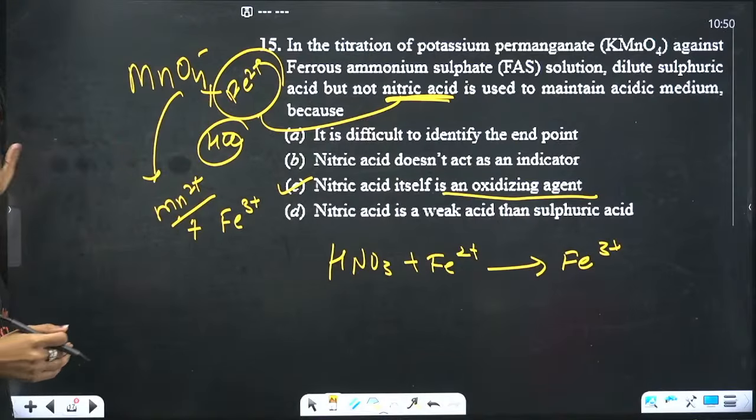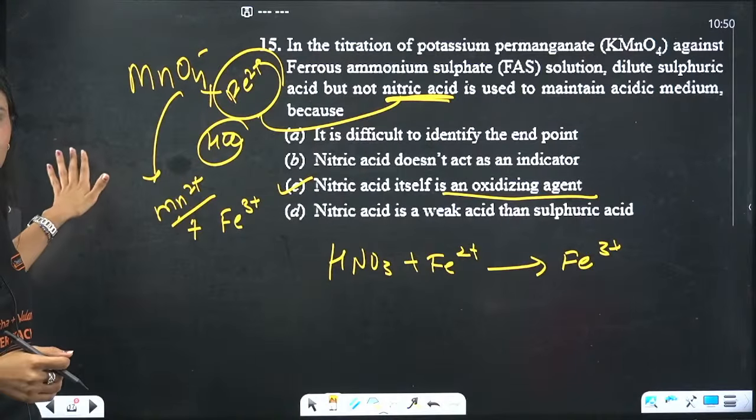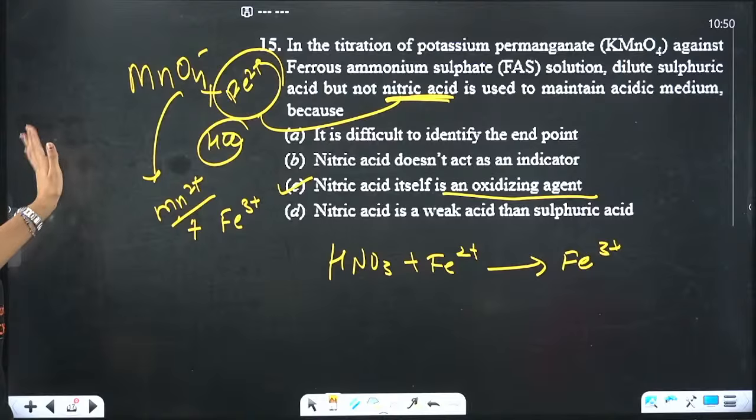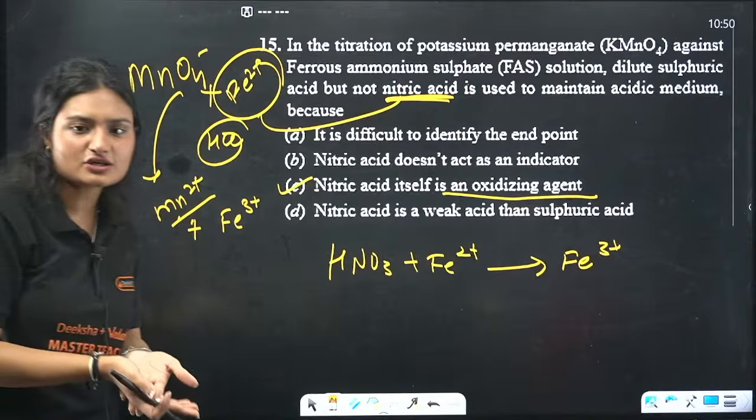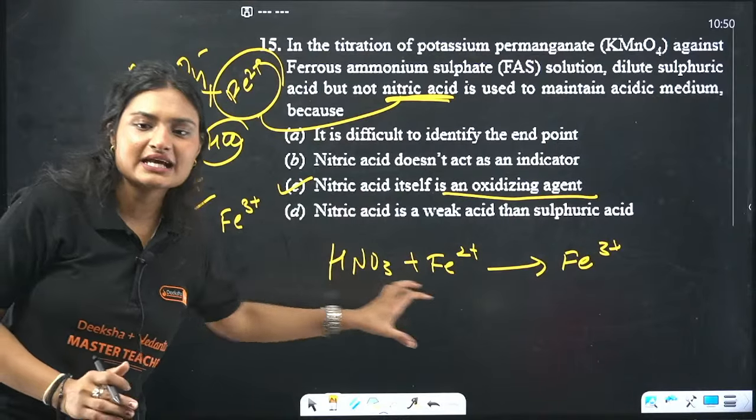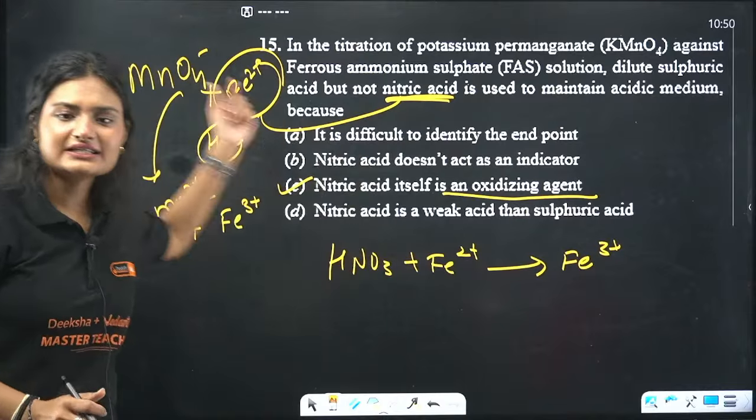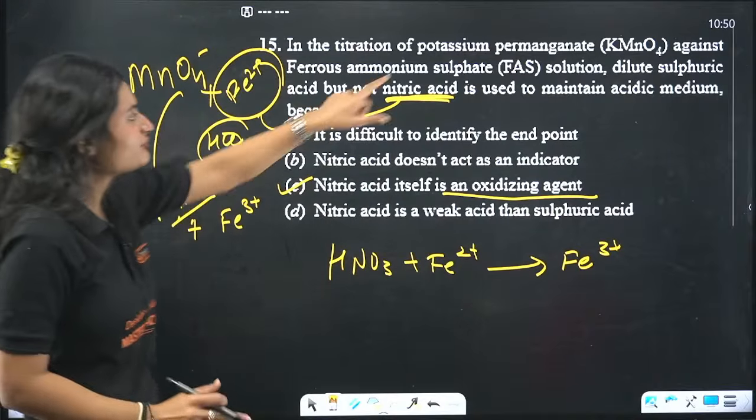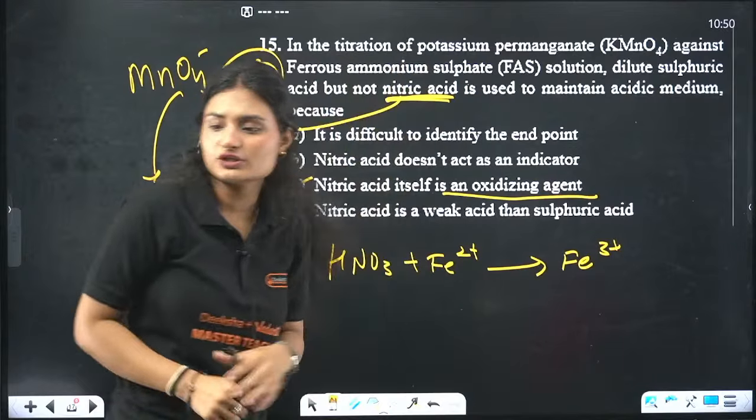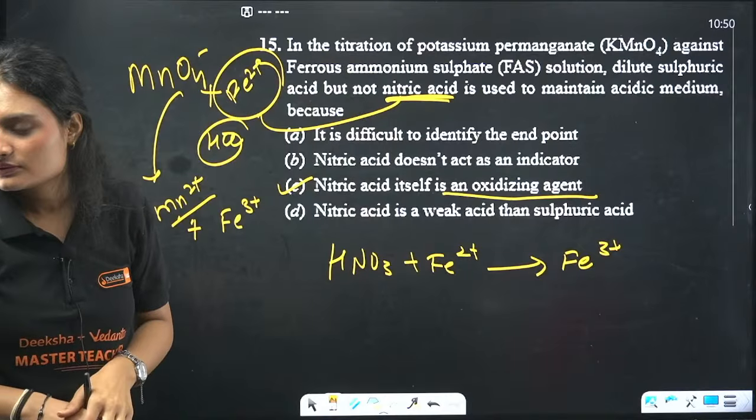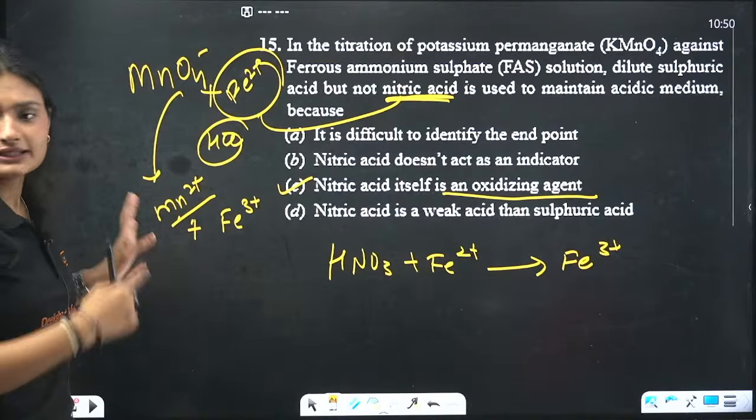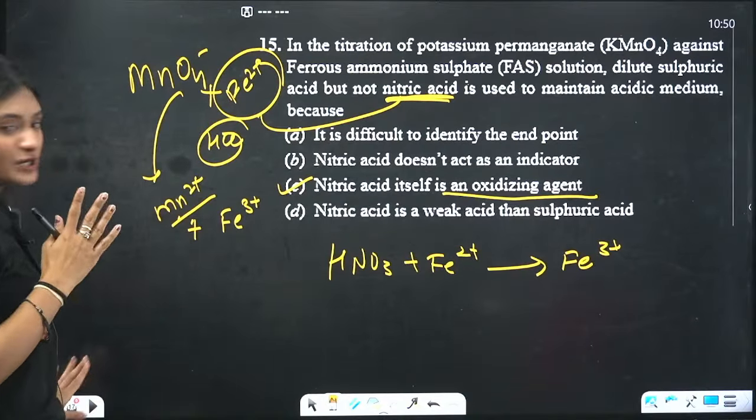Okay, so again, take a screenshot, right? Why don't we use nitric acid? Because nitric acid itself is an oxidizing agent, and as an oxidizing agent, it oxidizes the iron to iron 3 positive, and the reaction of potassium permanganate with ferrous ammonium sulfate will not happen. Okay, done. Let's move on to the next question. I hope you have taken the screenshot.